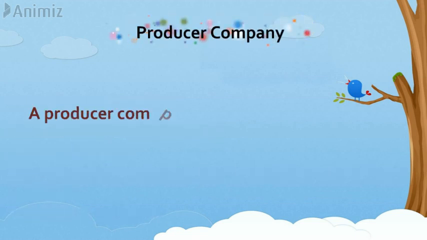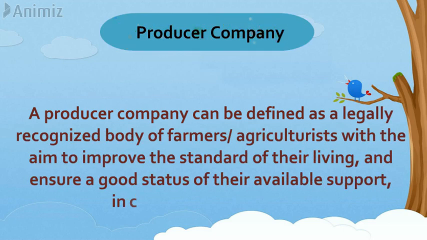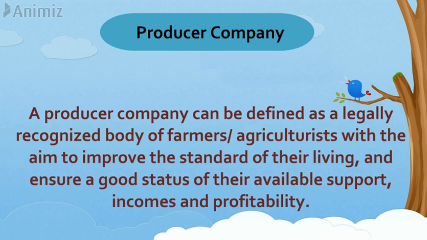Next company is producer company. Producer company can be defined as a legally recognized body of farmers, agriculturalists with the aim to improve the standard of living and ensure a good status of their available support, income, and profitability.